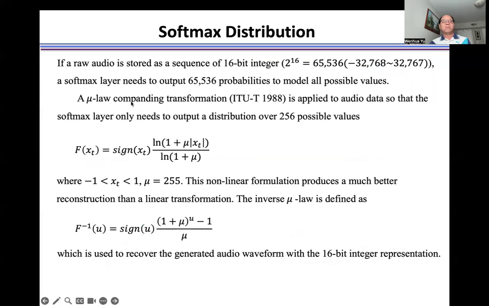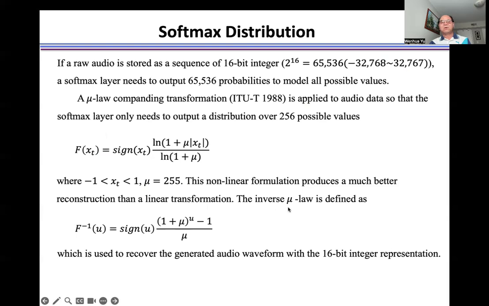A mu-law companding transformation is applied to audio data so that the softmax layer only needs to output a distribution over 256 possible values. The nonlinear formulation produces much better reconstructions than a linear transformation.